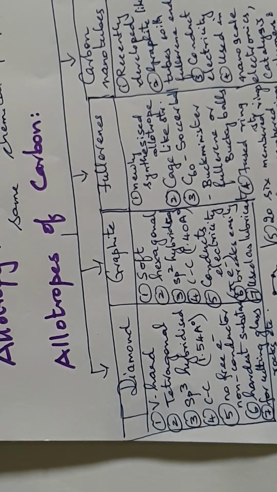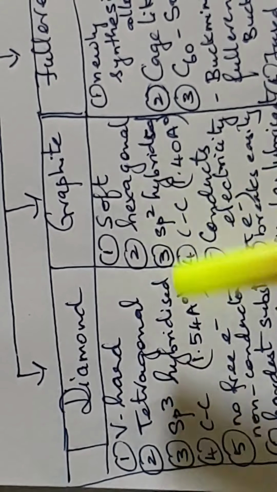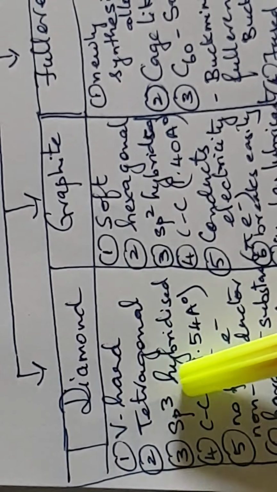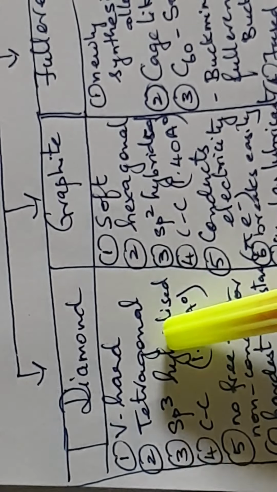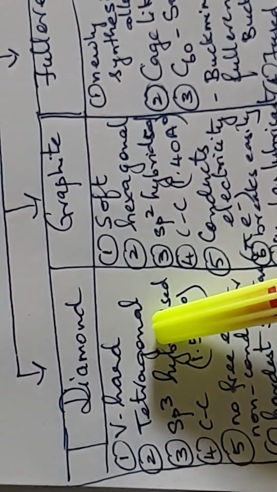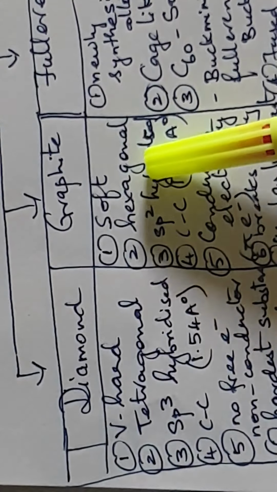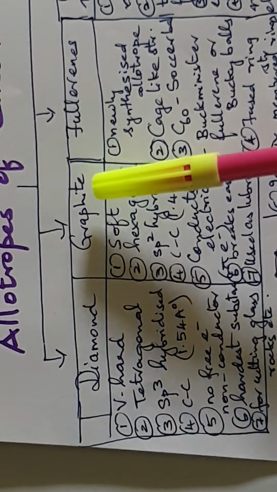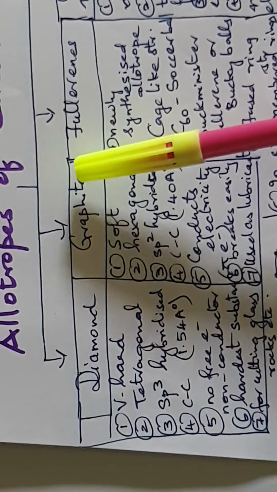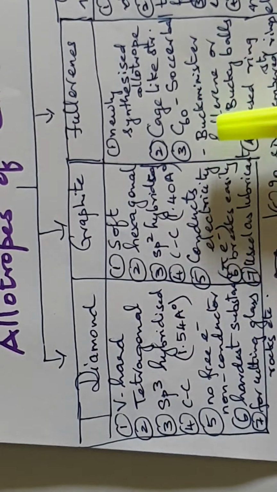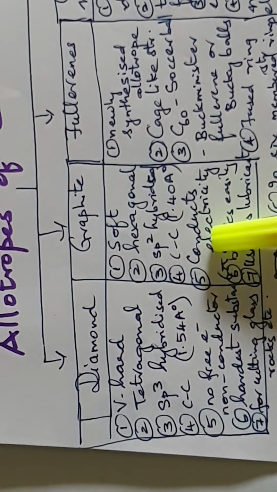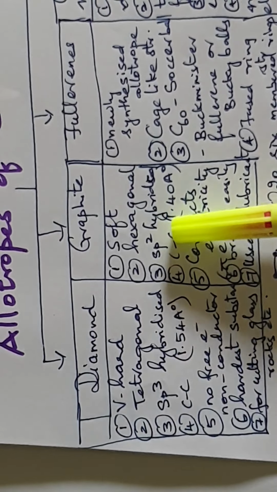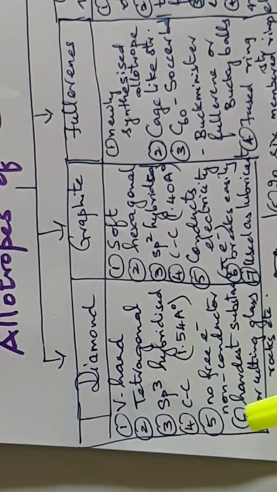So let us see some of the properties of diamond and graphite. Diamond is a very hard substance, whereas graphite is very soft. Diamond is tetrahedral in structure, containing 4 carbon atoms, and graphite is hexagonal shaped, having 6 carbon atoms. Graphite is the most stable allotropic form of carbon at normal temperature and pressure. It is also soft and it can conduct electricity. The carbon atoms in graphite are sp2 hybridized, whereas in diamond they are sp3 hybridized.